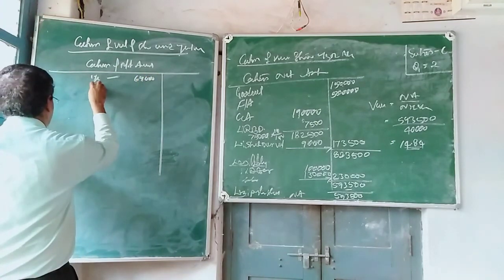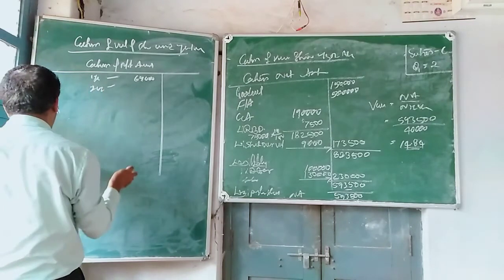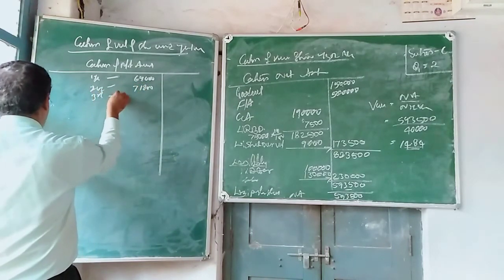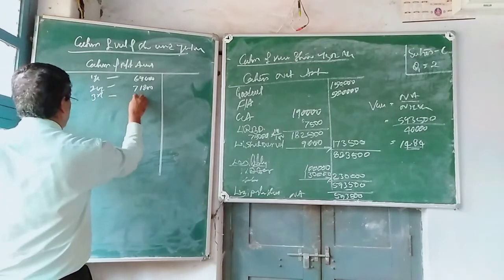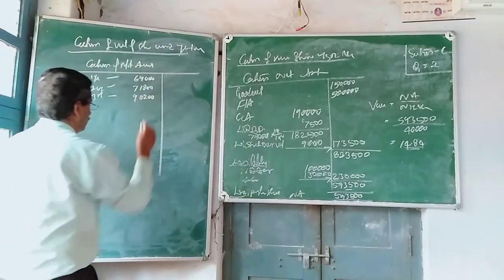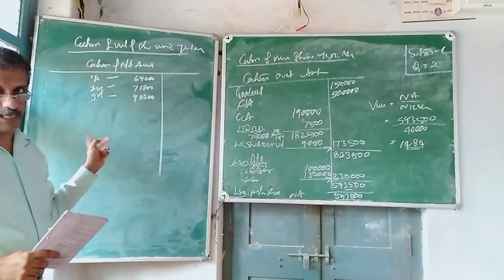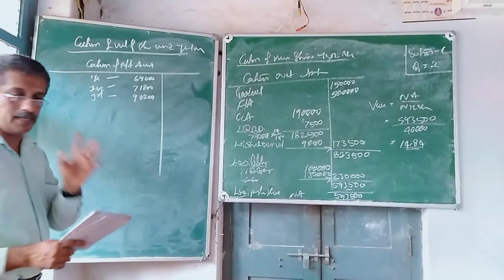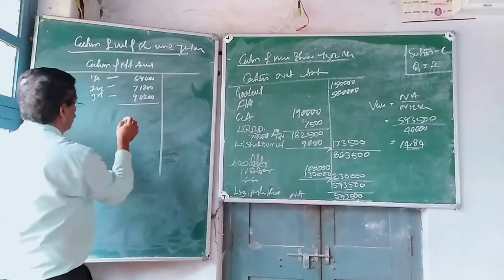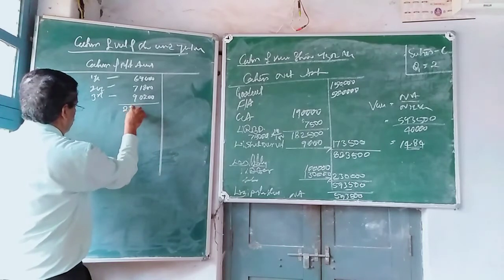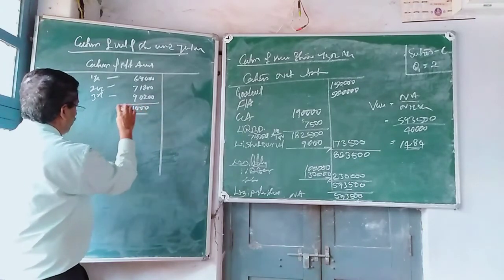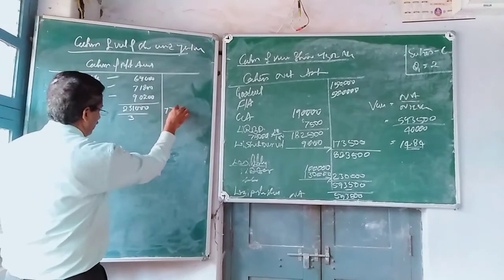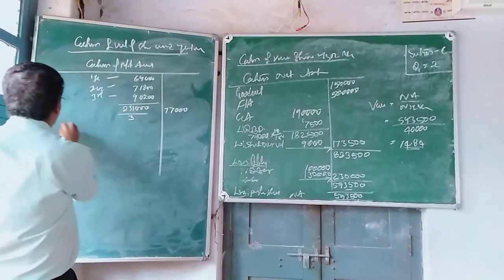Thereafter second year 71,800. Third year 90,200. But if there is a bad debt, you are supposed to deduct it, but there are no bad debts, so nothing to deduct. Total, how much? 2,31,000. Average, supposed to do divided by 3, 77,000.